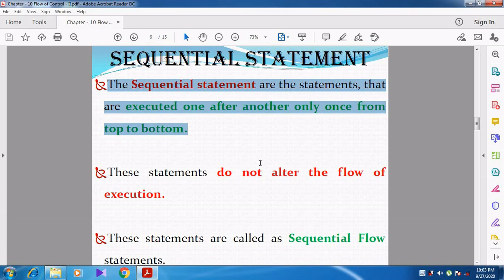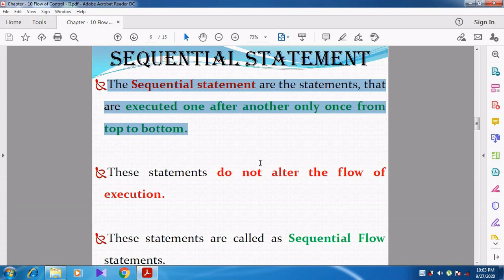After he gets the ticket, he will go out of the queue. Then the second person will get the ticket. So one by one, the persons in the queue will move near the counter, get the ticket, and come out of the queue.